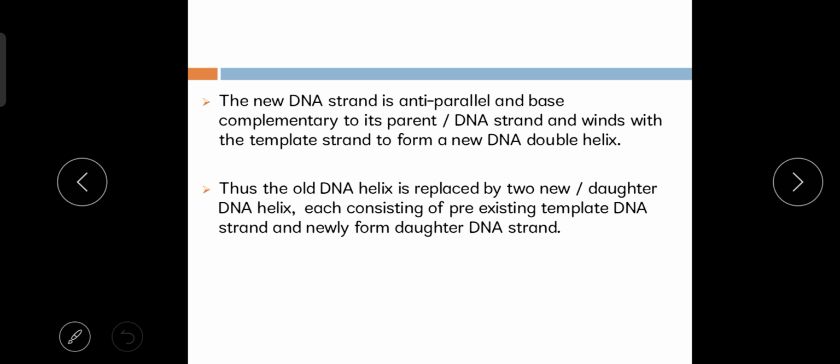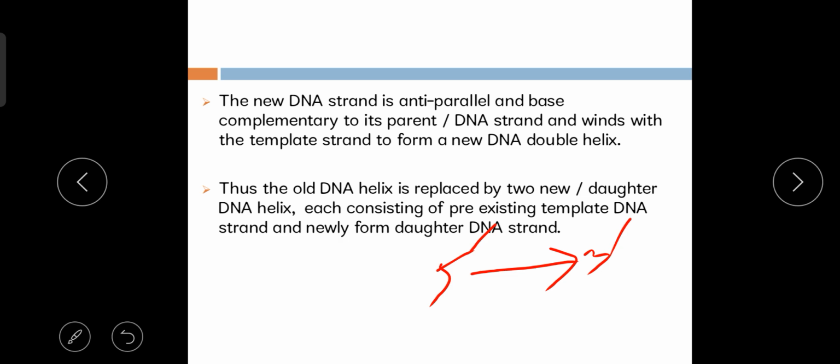Now the newly formed DNA strand is antiparallel. As you know, the features of the DNA molecule are that it is antiparallel and base complementary. That means both strands of DNA are antiparallel: if one strand proceeds from 5 prime to 3 prime, then the opposite strand will proceed from 3 prime to 5 prime.